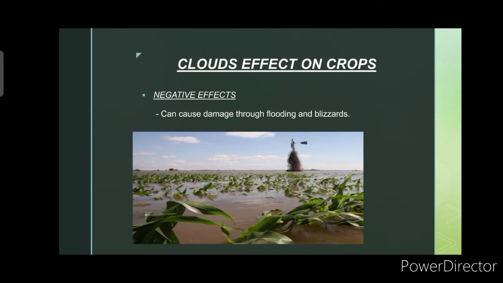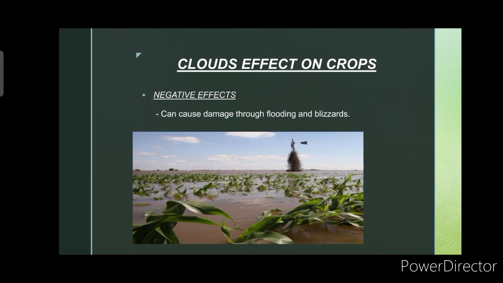Next is clouds' effect on crops. We all know that clouds have a big impact on our crops. First is the negative effects. It can cause damage through flooding and blizzards. Of course, we all know that clouds can bring storms, sometimes super heavy rains, which is really bad for the crops.